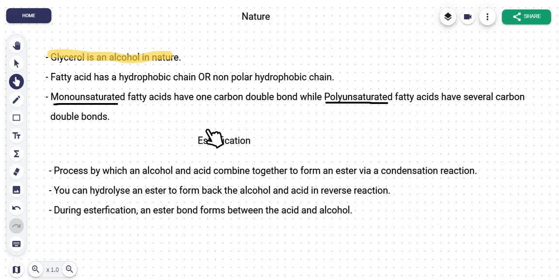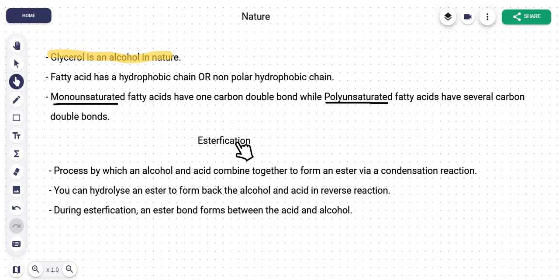Now this is one important chemical reaction known as esterification. You study this in AS chemistry, that is your organic chemistry, in which an alcohol and an acid combine together to form an ester. They combine via a condensation reaction. Just to recap, we have done this previously. When two simple molecules combine together to form a complex molecule, that is known as condensation.